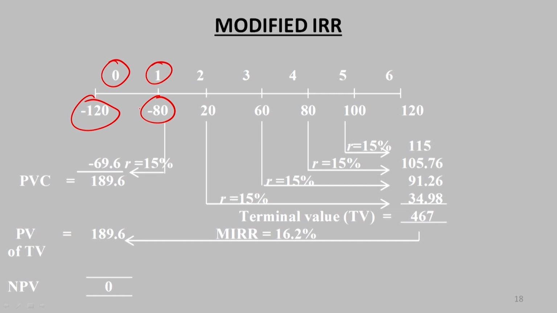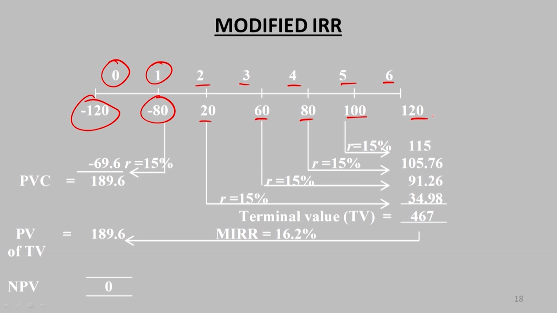In the first year there is also an outflow, because building the project takes time, and inflows start coming after that. In the second, third, fourth, fifth and sixth years the inflows are occurring, and these inflows are coming back to us, but what is happening is that these inflows are again reinvested back into the business. Nothing is taken out of the business; they are reinvested back into the business.